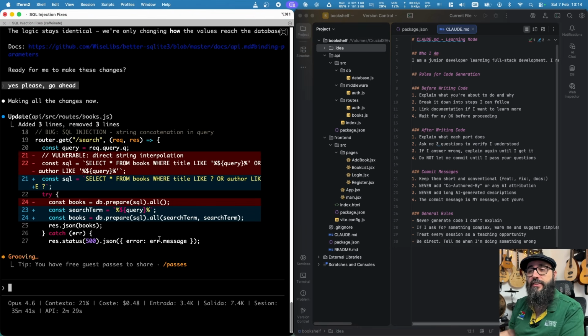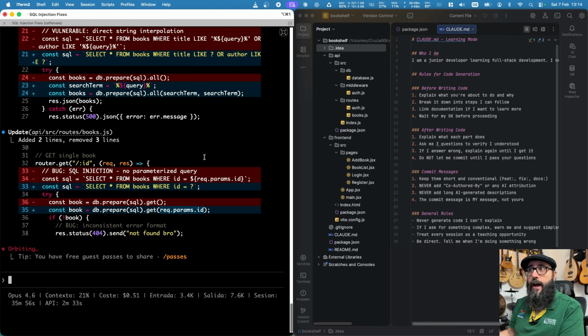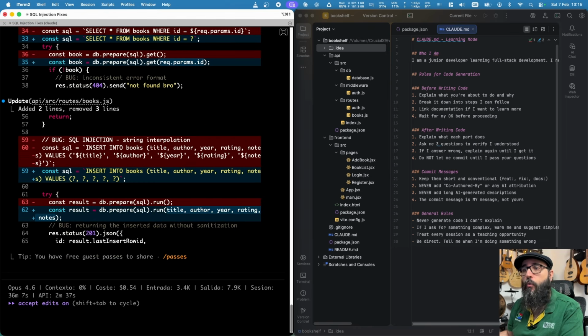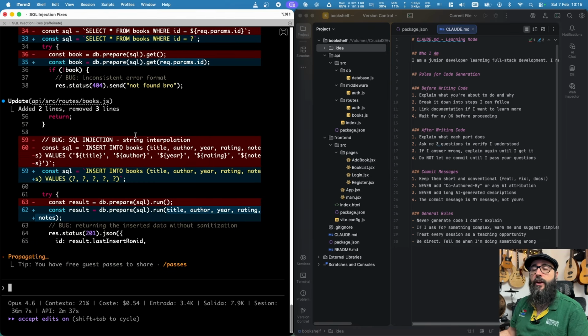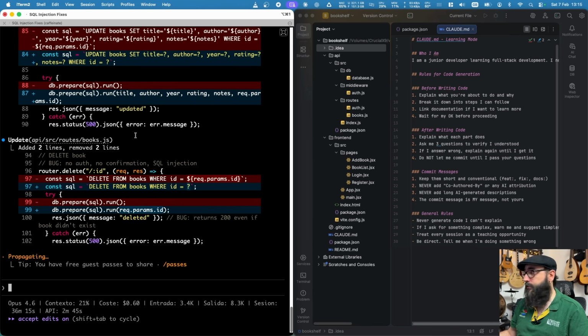And I'm going to just not accept all the changes, at least for the first ones. And I can see the pattern. So we are replacing the variable with a question mark, a placeholder, and then we are passing it to the prepared statement. And we saw that it did something similar in the line above, and we still do the same thing here. We are adding the placeholders, and I am more or less aware that all the files are going to be changed this way. So now let's let Claude do all the fixes for us.